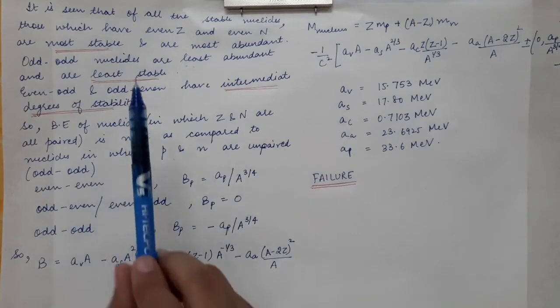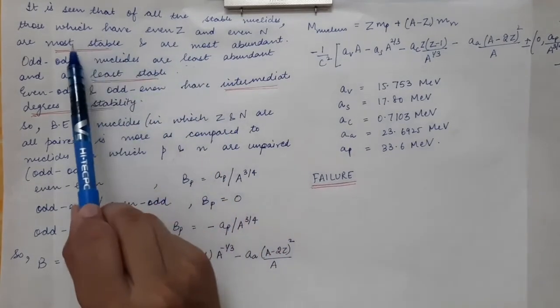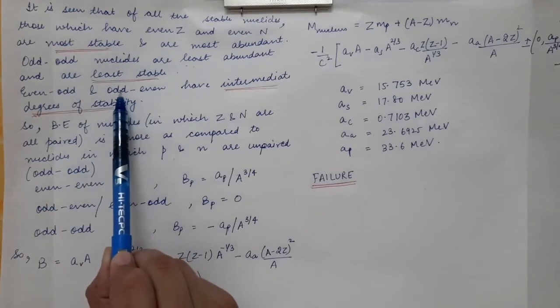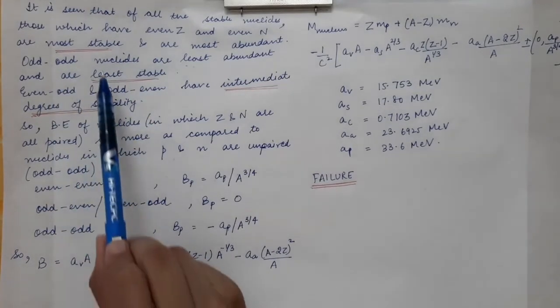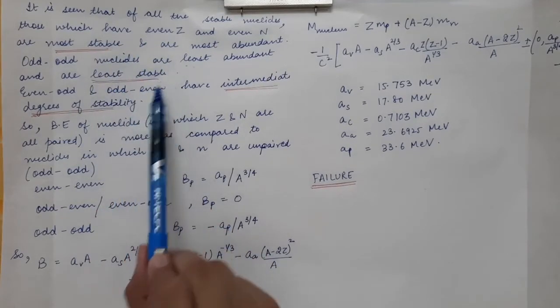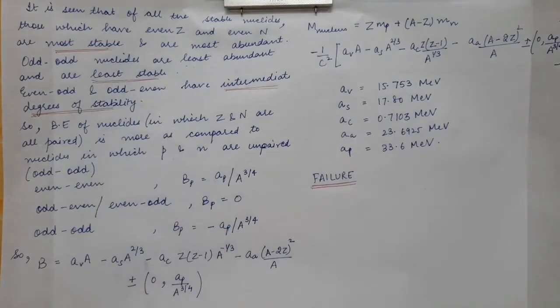So obviously if the even nuclei are most stable and the odd nuclei are least stable, even nuclei will have more binding energy as compared to odd nuclei.